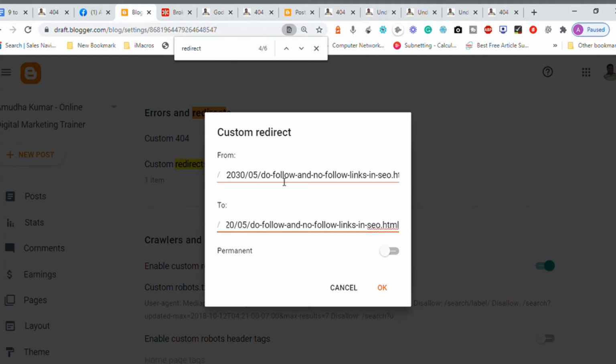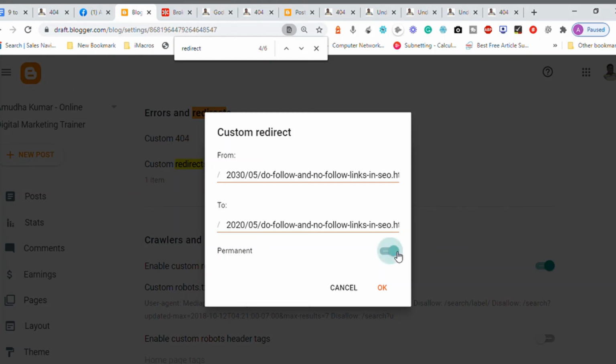Now if you see, I am redirecting from this URL to this URL, and if I want to make this redirection permanent anytime, I need to choose this option to be permanent. Okay, I just need to click on this button to toggle. Now it is in green in color. Okay, now that is permanent in nature. If you want to say this is a temporary redirection, I just need to disable it.